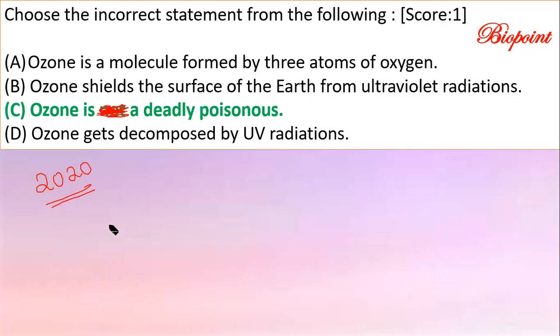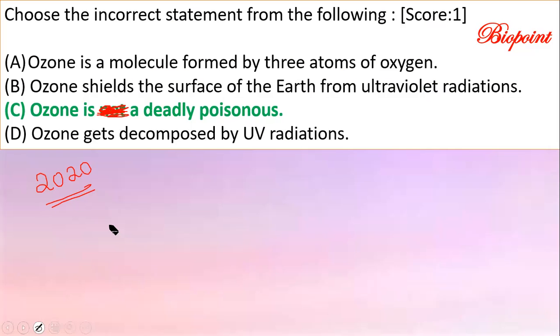There is no incorrect statement among the given sentences. So give the full 1 mark for this question, whether or not the students attempted it, because it was a wrong question and a bonus mark was awarded. Clear? So this was the question.